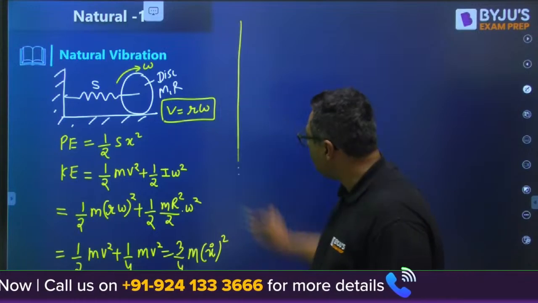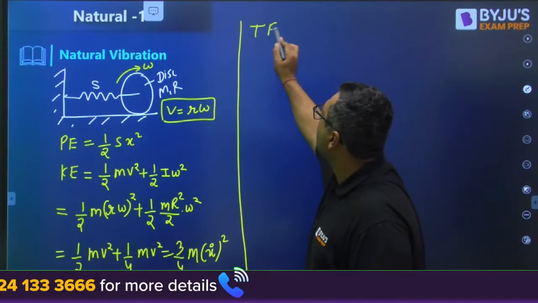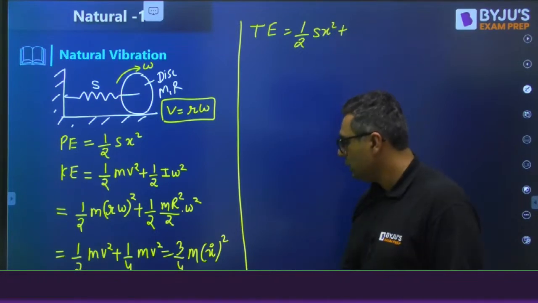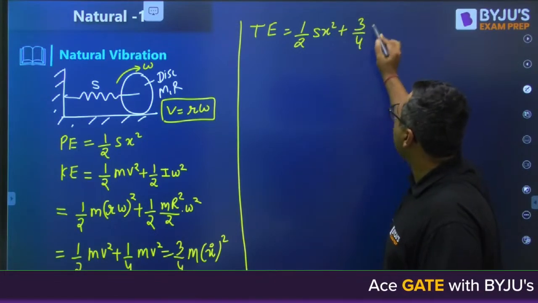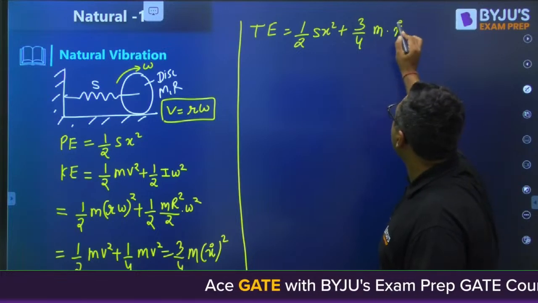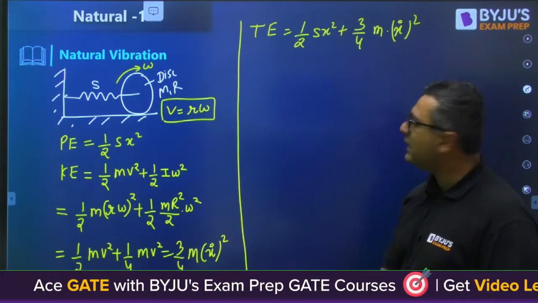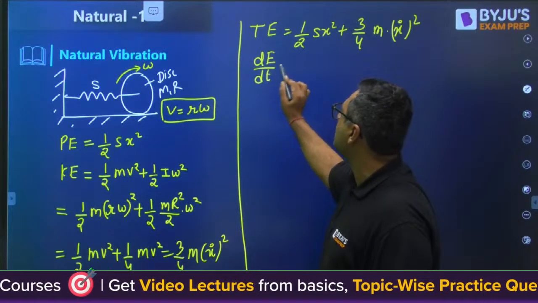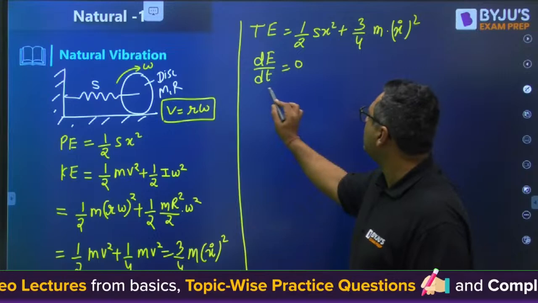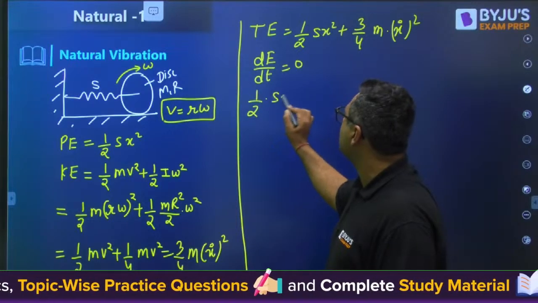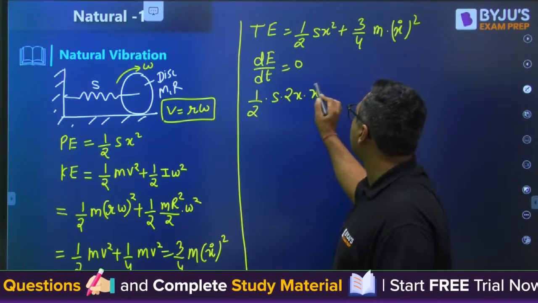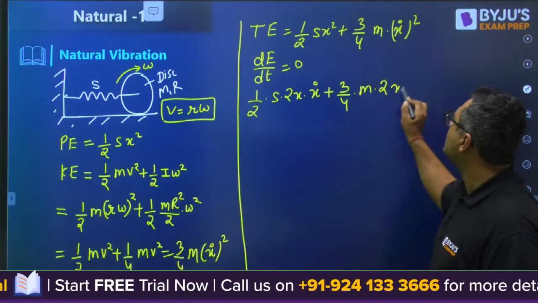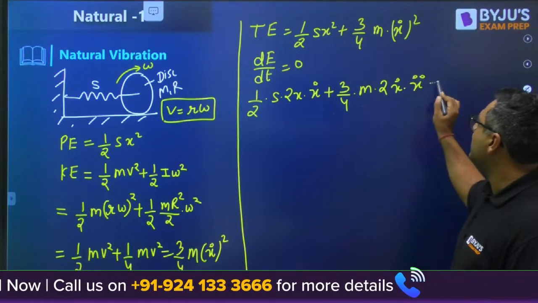In that way, you know the total energy of the system is half Sx square plus 3 by 4 m x dot square. So when we say this, dE by dt we will set equal to 0. When you do that, it will be 1 by 2 into S into 2x into x dot plus 3 by 4 into m into 2x dot into x double dot is equal to 0.